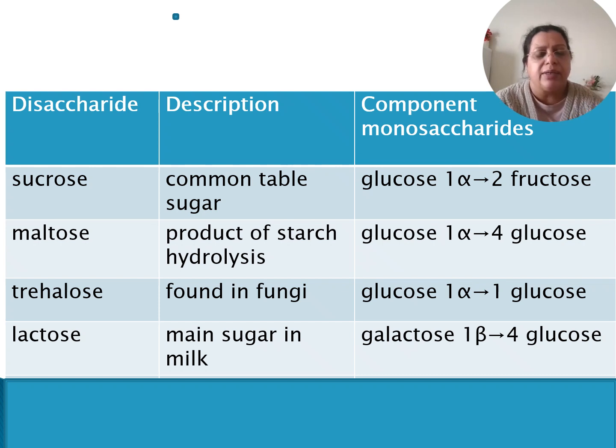So next is lactose, which is also known as milk sugar, and it is formed by the combination of two monosaccharides, galactose and glucose. The first position of galactose, which is in beta orientation, is joined with the fourth position of glucose to form lactose.